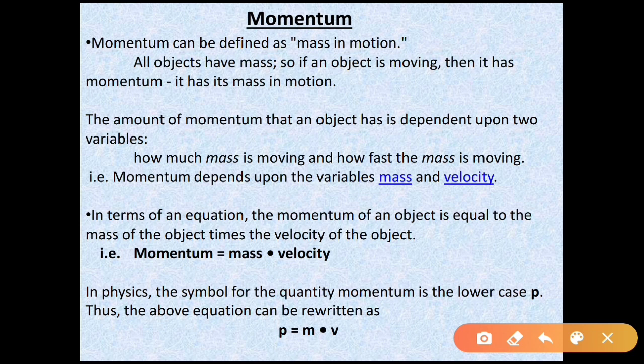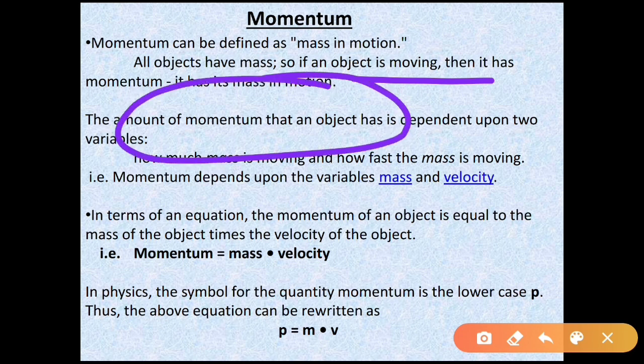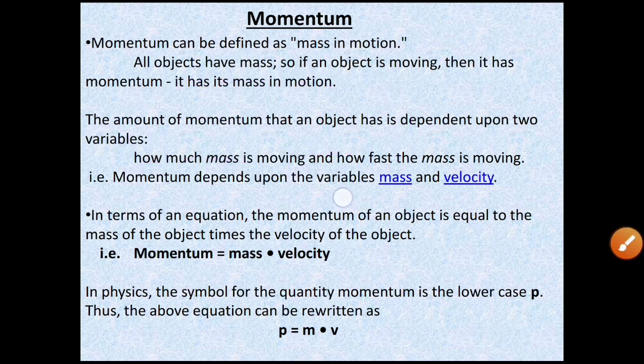Now all objects have mass. So if an object is moving, then it has momentum. That is, it has its mass in motion. The amount of momentum that an object possesses depends upon two variables, means two things. One is mass and another is velocity.